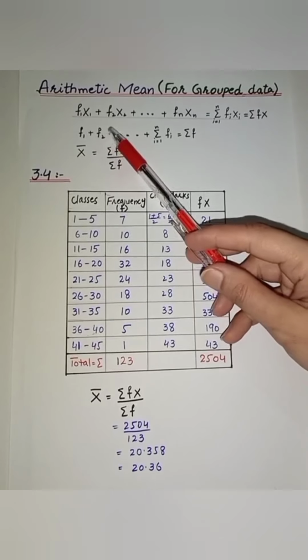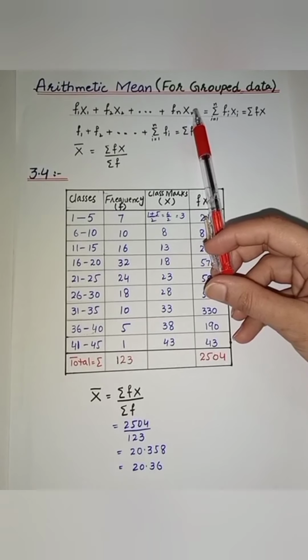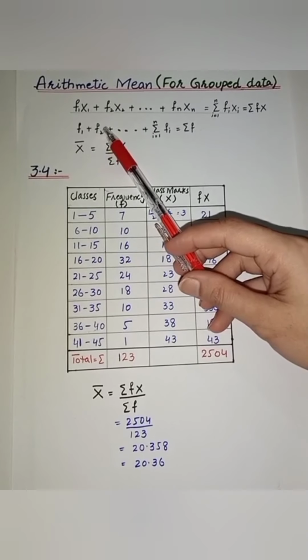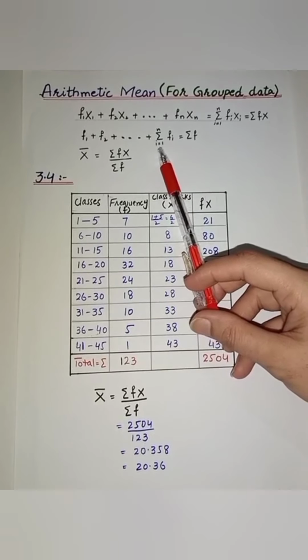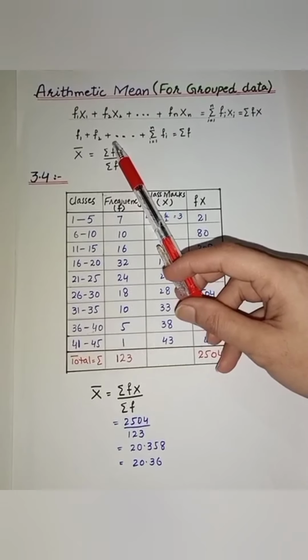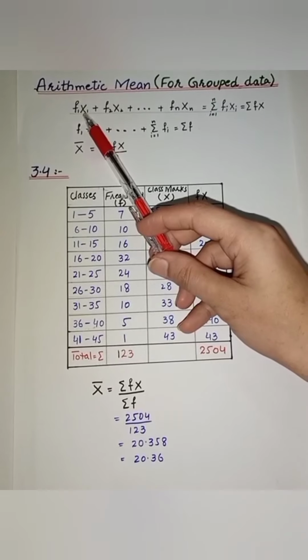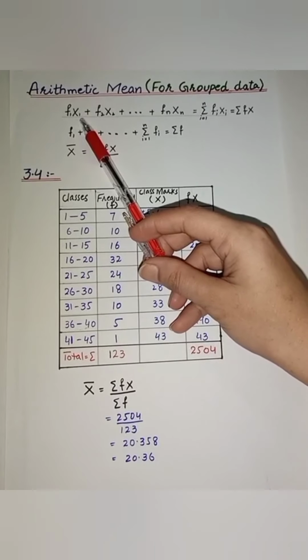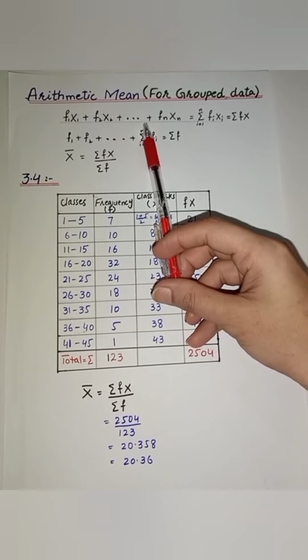If x1, x2 and xn are the class marks with f1, f2 and fn as the corresponding class frequencies, the sum of values in the first class would be f1 x1, in the second class f2 x2, and so on.